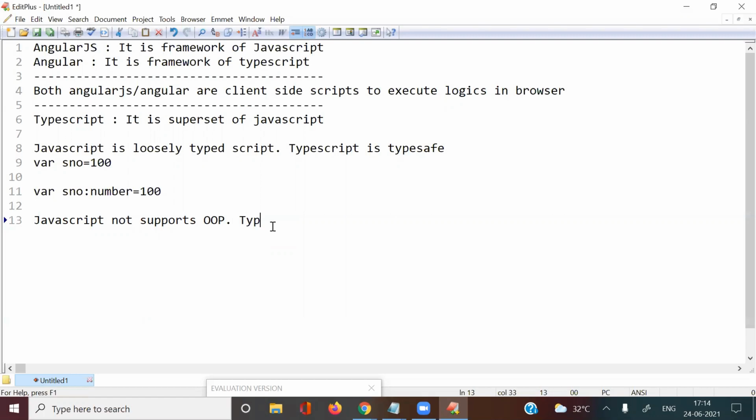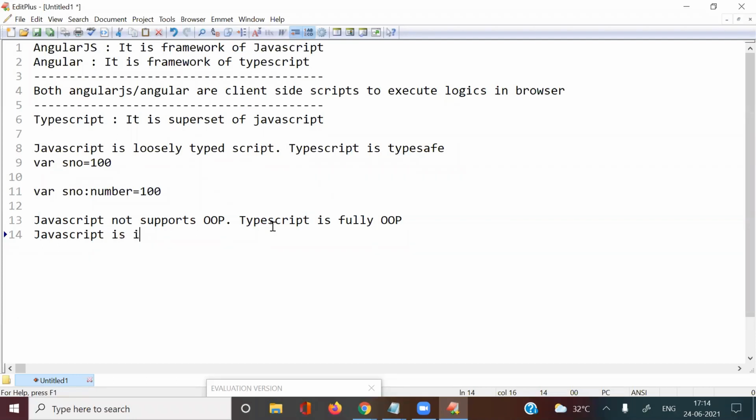But if you take TypeScript, TypeScript is fully object-oriented. Is it clear? TypeScript is a fully object-oriented language. It supports all object-oriented programming concepts. That is one more big advantage which we have with TypeScript. Next one,